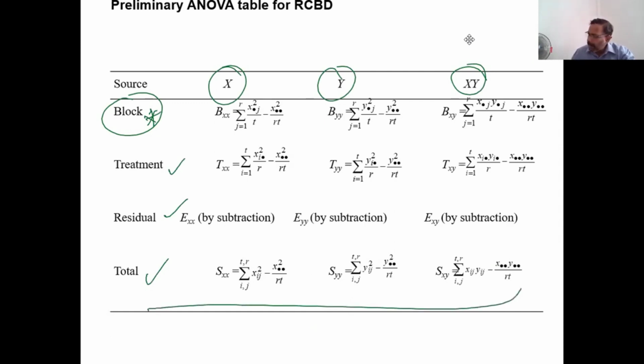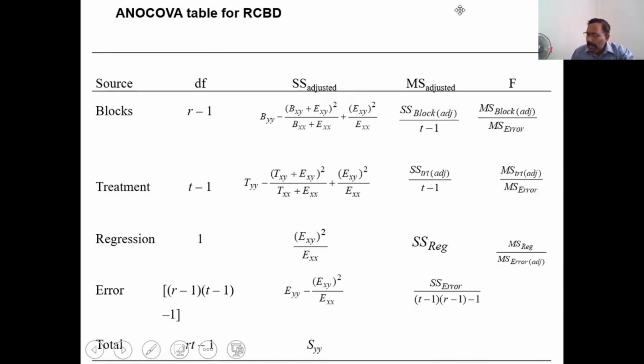These are some of the notations that we can use for calculation. I will send this also, then you can have a look. Then our ANOVA table has one more additional component compared to CRD: blocks. Earlier it was replicated, now it is block. So we can do ANOVA in RCBD also. Calculations are a little different. This is the block sums of square, which is adjusted. Then this is the treatment sums of square, which is also adjusted.